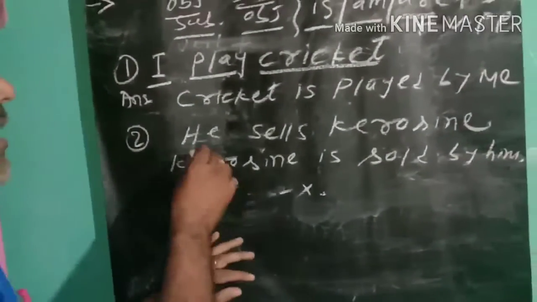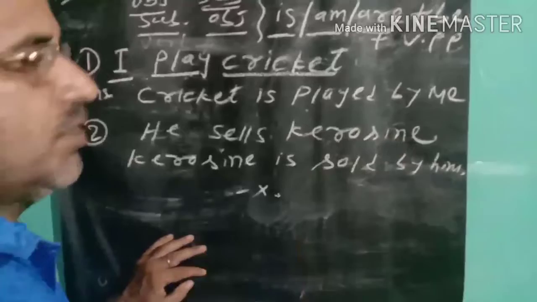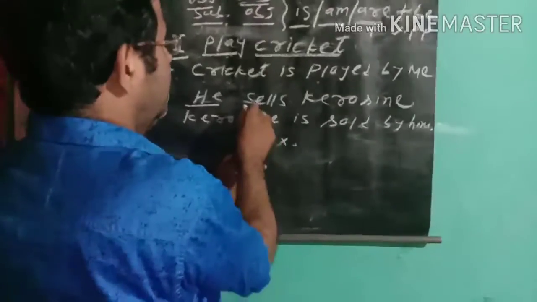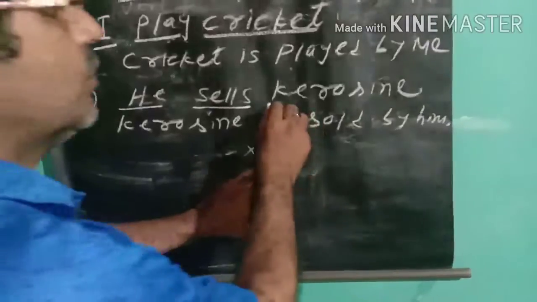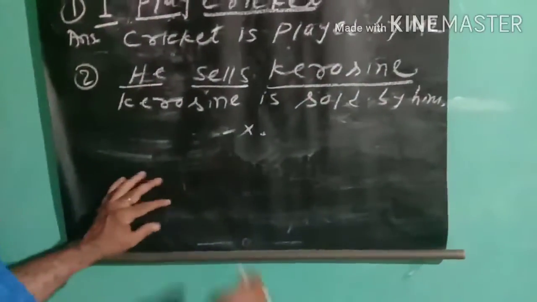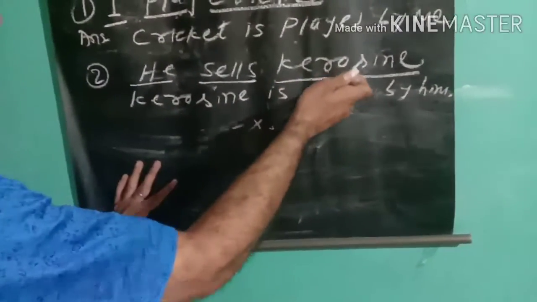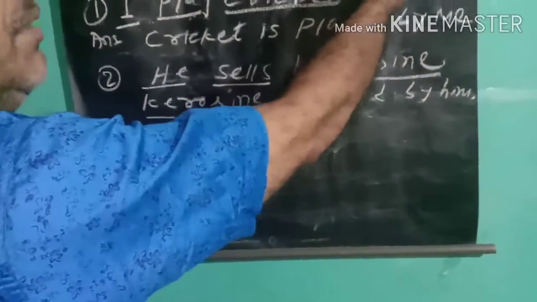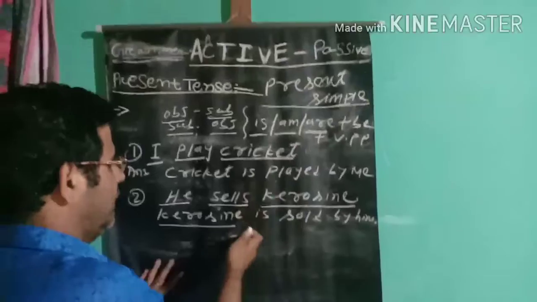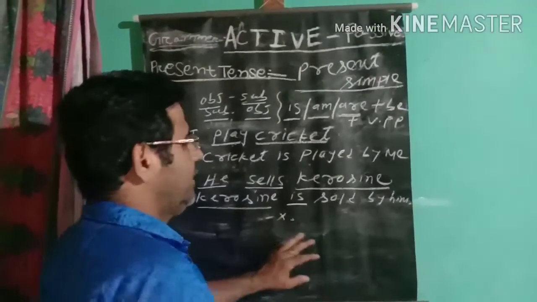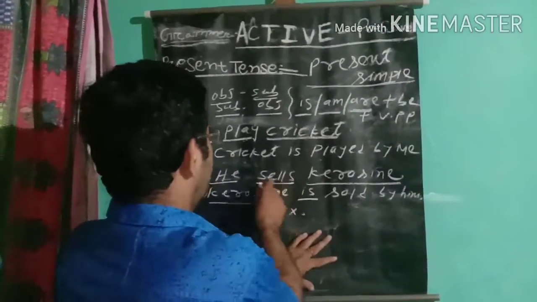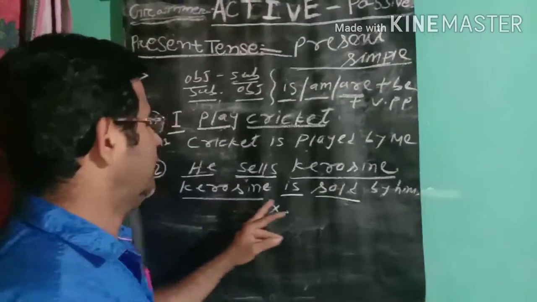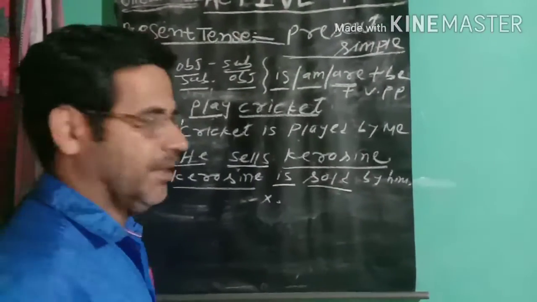Another example: he sells kerosene. He is the subject, sell the verb, kerosene the object. In the answer, the object kerosene becomes the subject. Is, am or are? The suitable verb here is is. Kerosene is, and the verb sell becomes past participle, sold. Kerosene is sold by him.